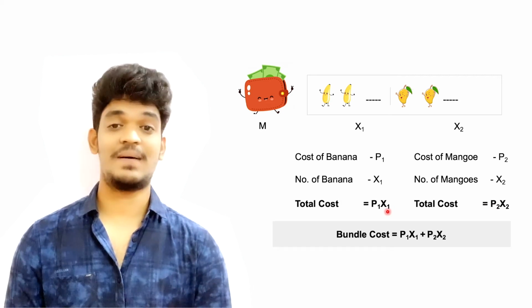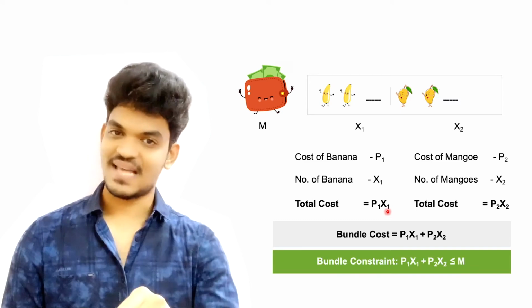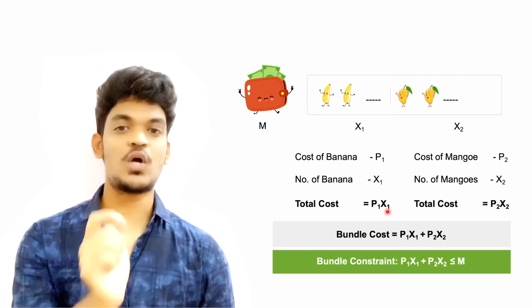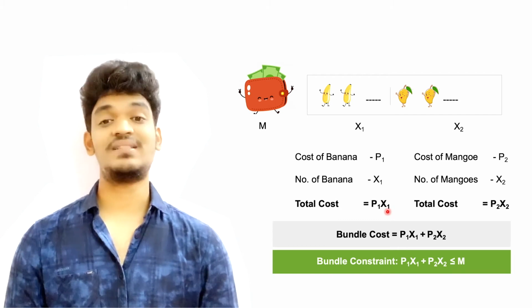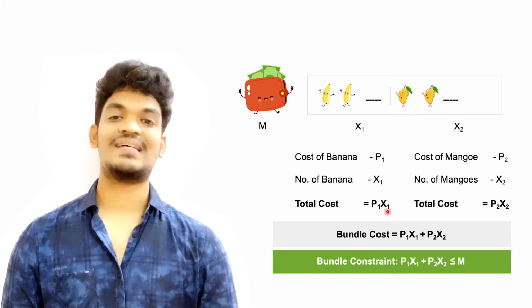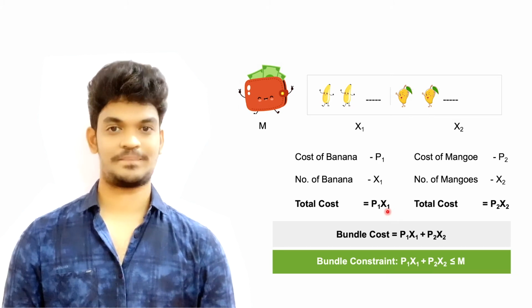Now what is our condition? It has to be less than the budget. What is the budget? M. It has to be less than the budget or equal to budget. So the budget constraint equation is P1 X1 plus P2 X2 is less than or equal to M.